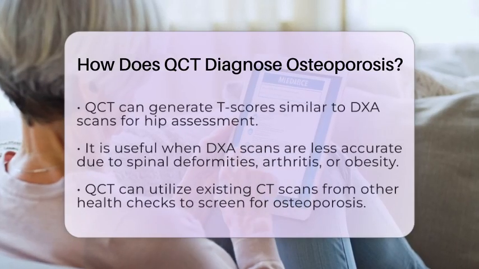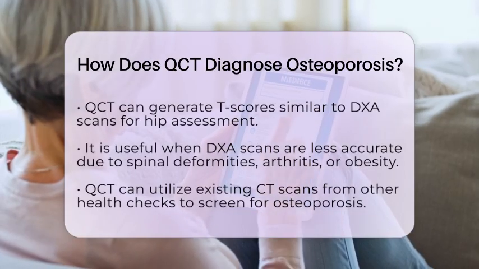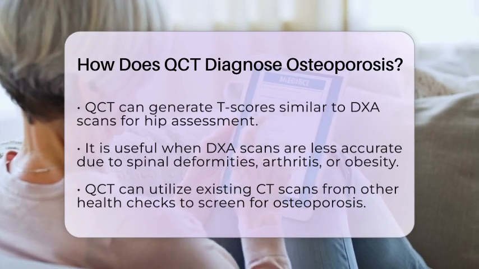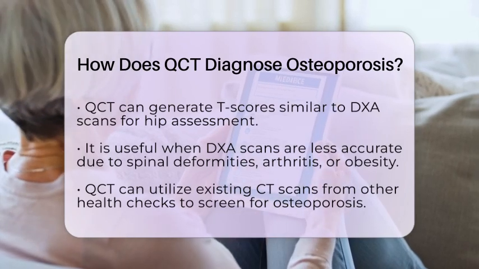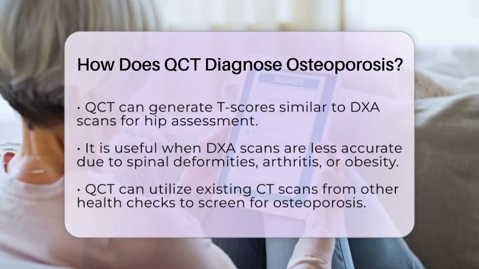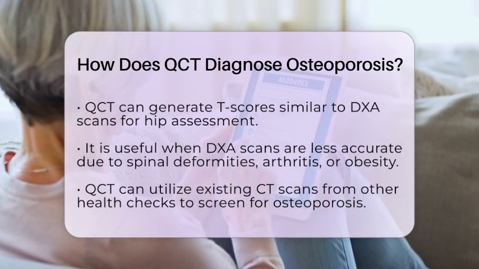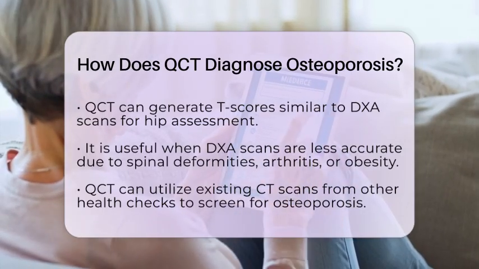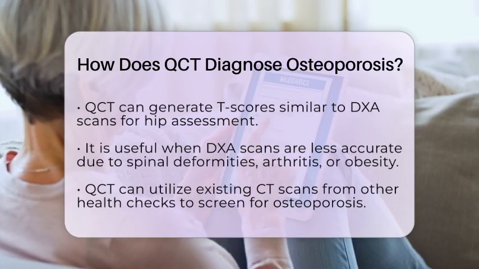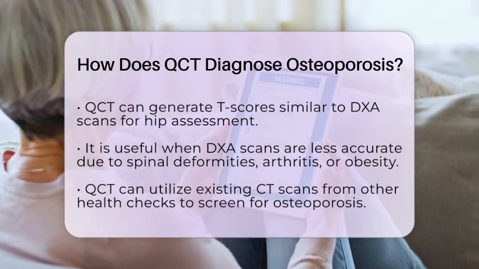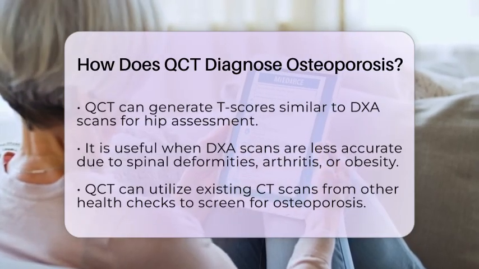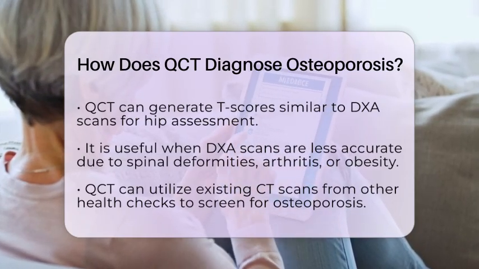QCT is especially useful when DXA scans might not give accurate results. For example, if you have spinal deformities like scoliosis or degenerative changes such as arthritis or osteophytes, these can artificially raise DXA readings. Obesity can also interfere with DXA accuracy. Because QCT isolates the trabecular bone, it avoids these artifacts and can detect osteoporosis earlier or in cases where DXA might miss it. Research shows that QCT can identify osteoporosis in many patients who have normal or only mildly low readings on DXA, making it a valuable tool in complex cases.